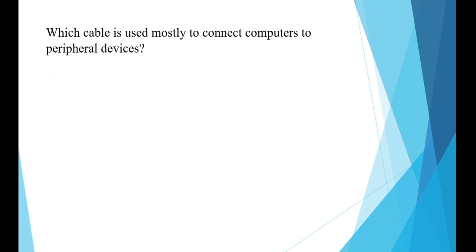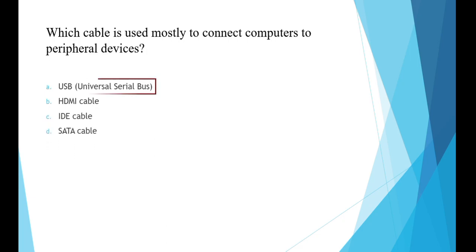Next question is, which cable is used mostly to connect computers to peripheral devices? Peripheral devices, that means you connect from outside, like a keyboard, mouse. And the options are USB, HDMI, IDE, or SATA cable. And the right answer is USB.